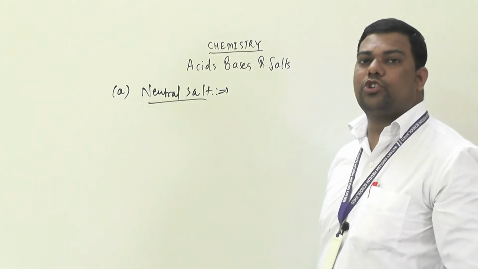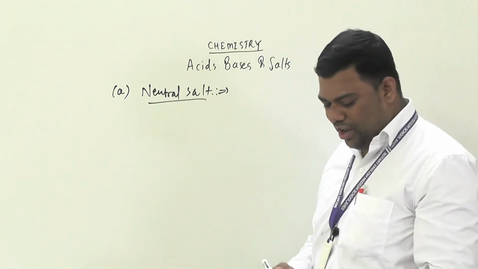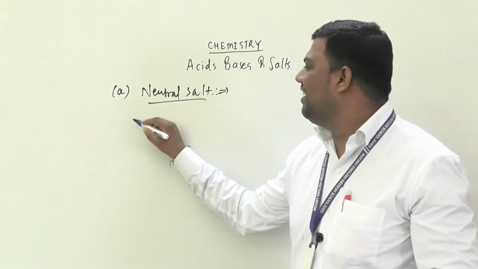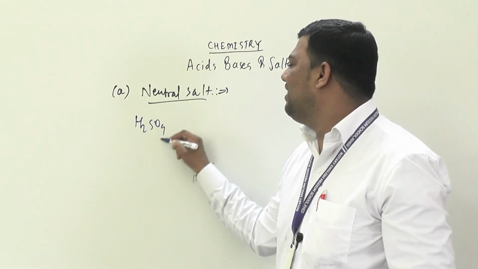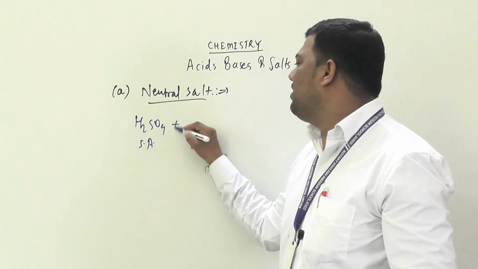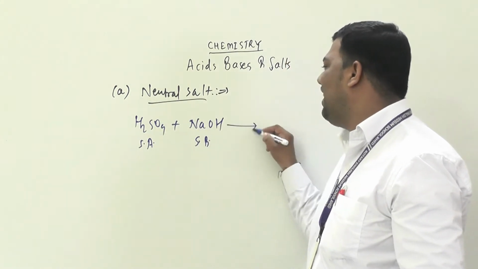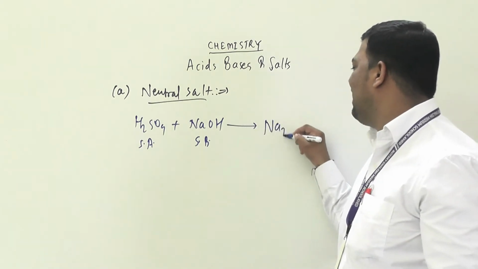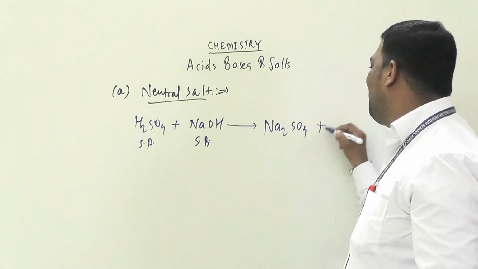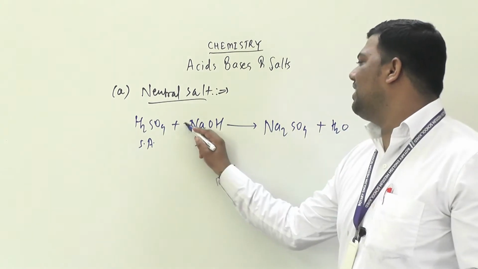These salts are formed by the reaction of a strong acid and a strong base. So now we discuss that reaction. See here, strong acid plus strong base. Your NaOH is a strong base. So what will you get? Na2SO4 plus H2O. For balancing, take 2 here.